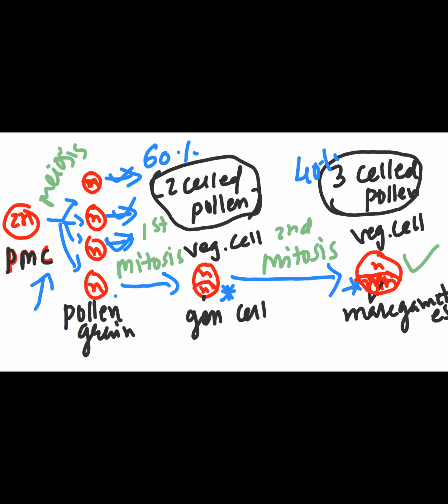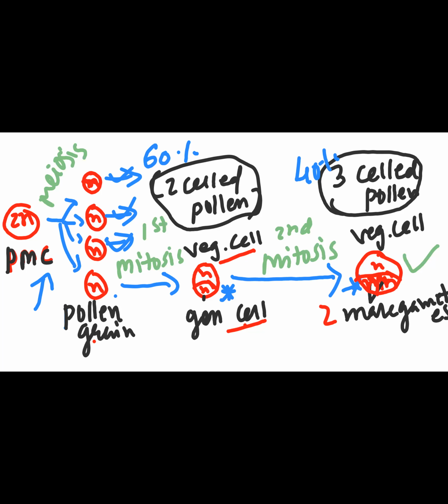If you understand one fact, that there are two back-to-back mitoses from the haploid pollen grain: two haploid cells, one vegetative cell and one germ cell, the generative cell, my mistake. And subsequently, the second mitosis, where the generative cell undergoes mitosis, gives two more haploid cells, which are called male gametes. These are the two male gametes.